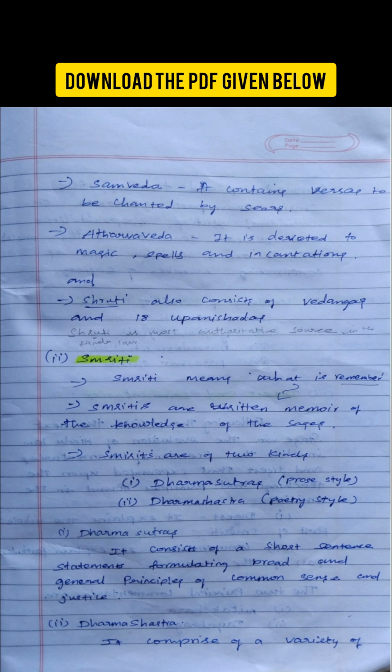And the Atharva Veda. The Atharva Veda is different from the others. It deals with magic spells, incantations, and the daily life problems of people. Apart from the Vedas, Shruti also includes Vedangas, which help in understanding the Vedas, and 18 Upanishads, which deal with philosophy, the soul, God, and the ultimate truth of life.